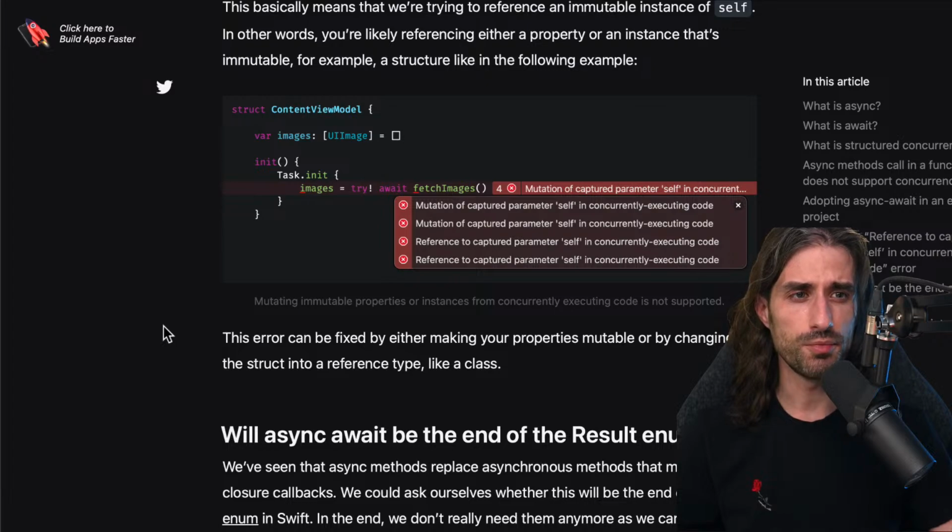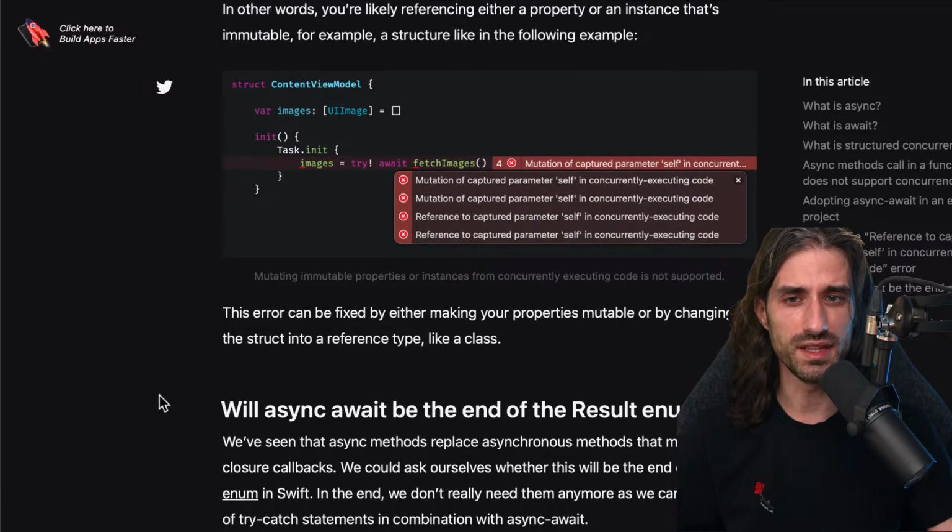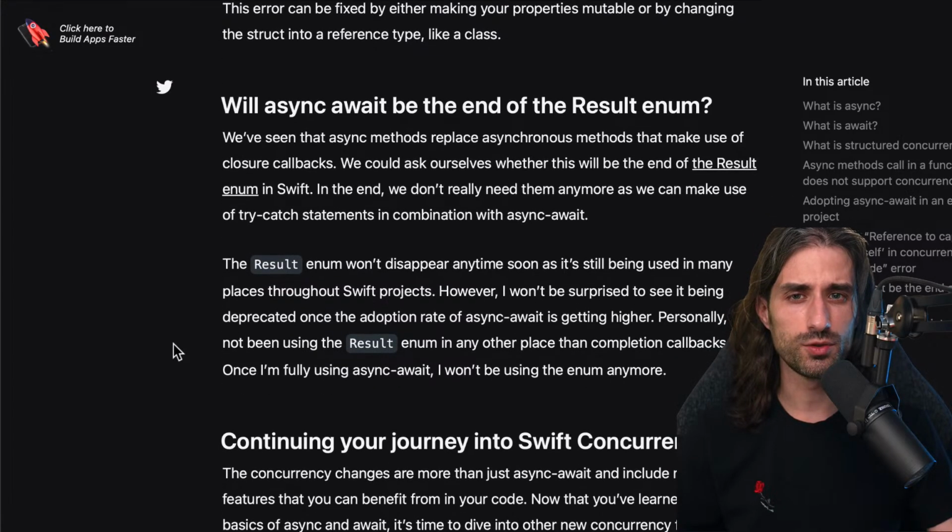But in UIKit, both view controllers and view models will almost always be classes also. So if you have this error, I guess most of the time the solution will be to turn your struct into a class, which makes sense because even with SwiftUI, views are structs, but data sources are classes.